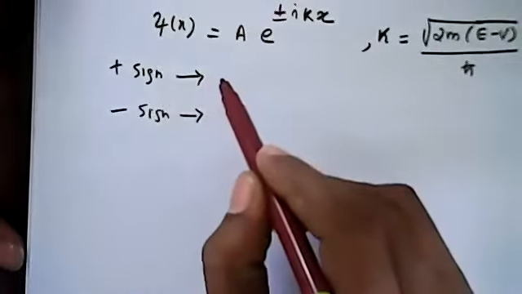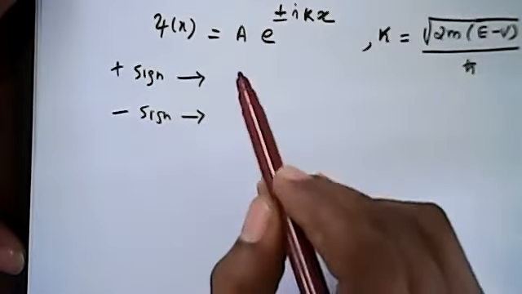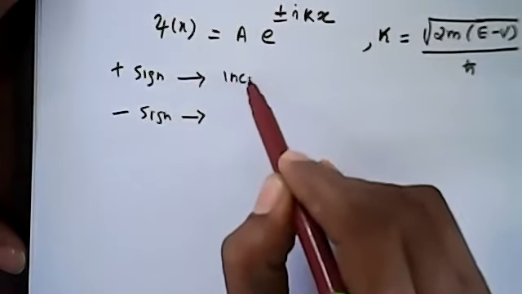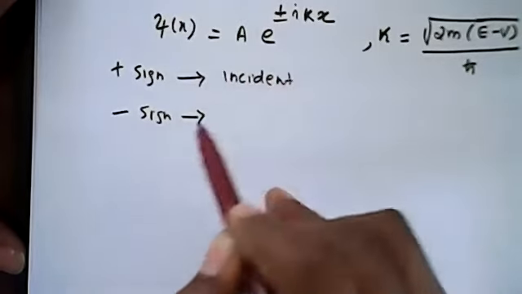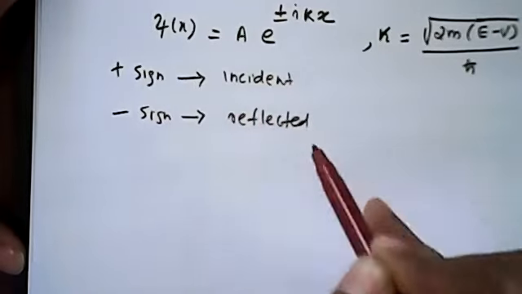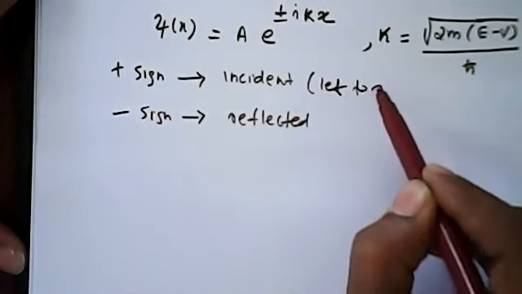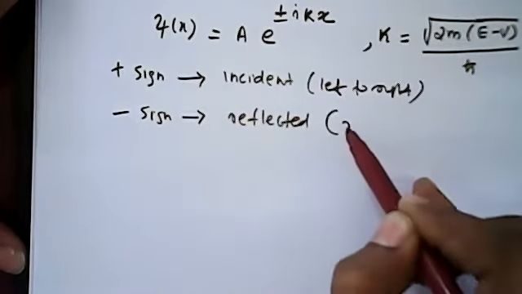So plus sign shows incident particles, and the minus sign shows reflected particles. So this is from left to right, or this is right to left.